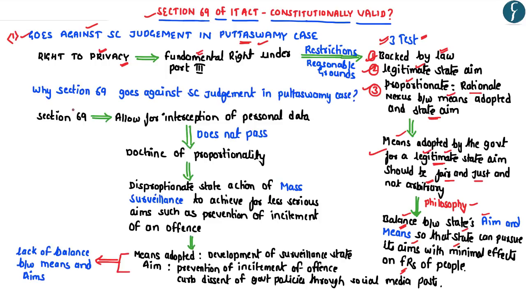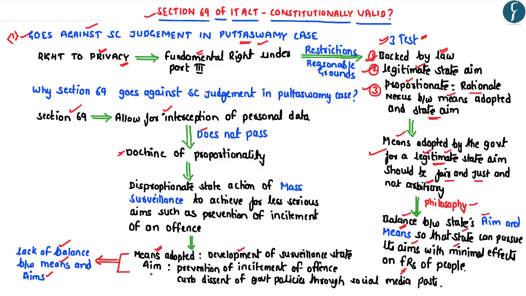Now, this particular article basically highlights that Section 69 of the IT Act, which allows for the interception of personal data, does not pass the doctrine of proportionality which has been laid down by the Supreme Court in the K.S. Puttaswamy case. Now, this is because under Section 69 of the IT Act, there is lack of balance between the means adopted by the government and its aims, wherein the means adopted by the government are unfair and unjust and would lead to development of the surveillance state.